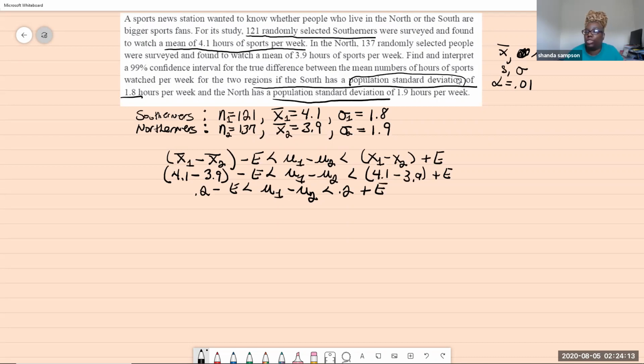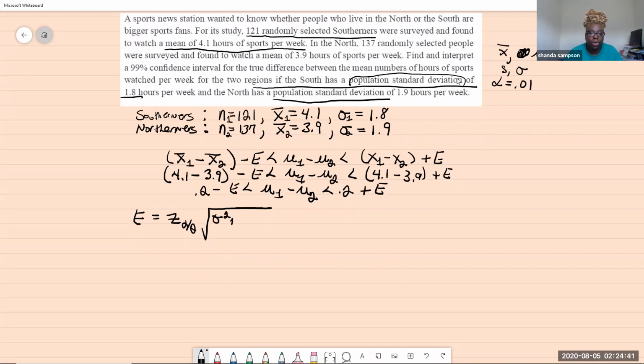Okay, so now we need to work on E. What's the formula for E? Or M, margin of error. The formula in the text that I'm using calls it margin of error. Well, the margin of error is actually the Z alpha over 2. Why is it Z alpha as opposed to T alpha? Because we know the population standard deviation, so everything is going to have to do with that.